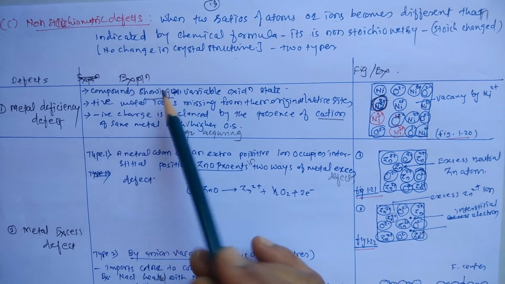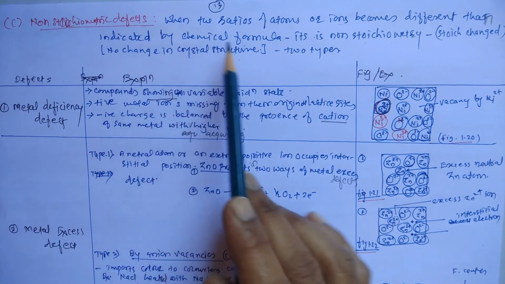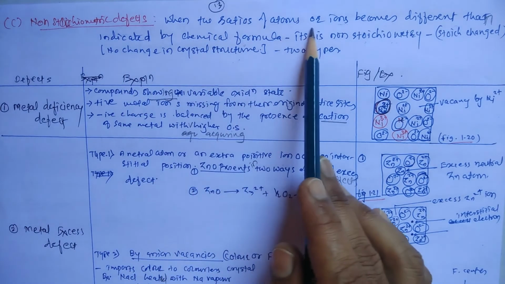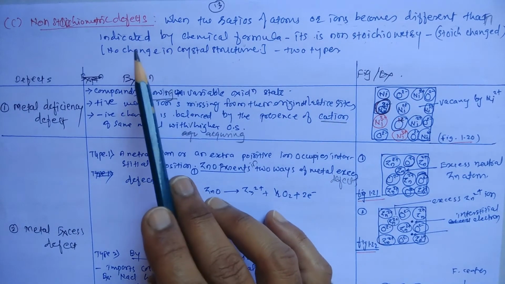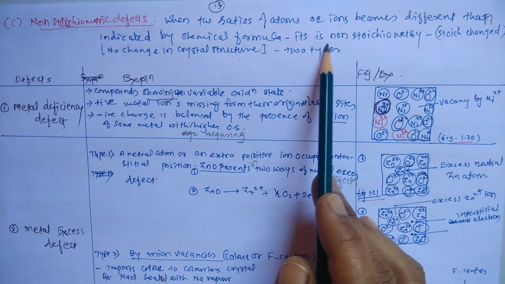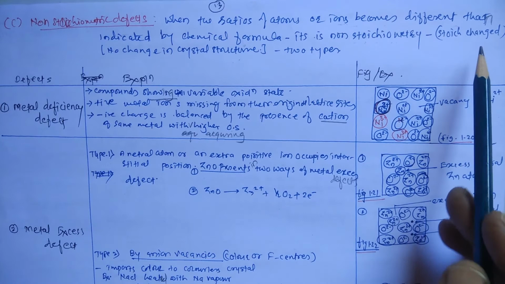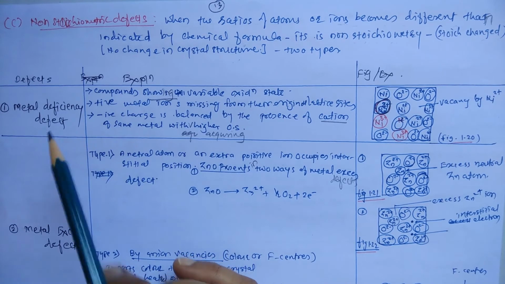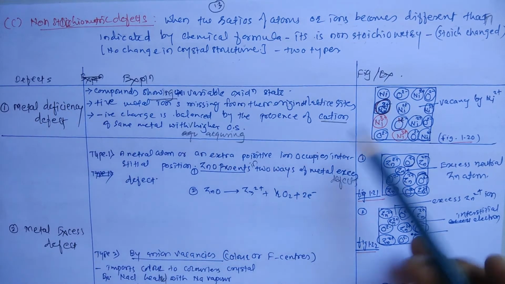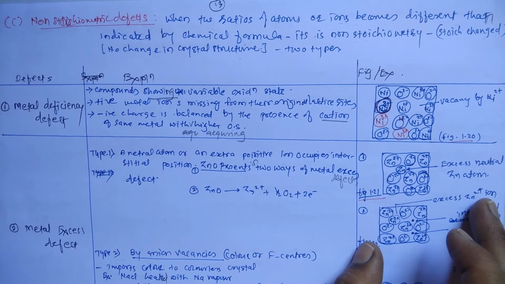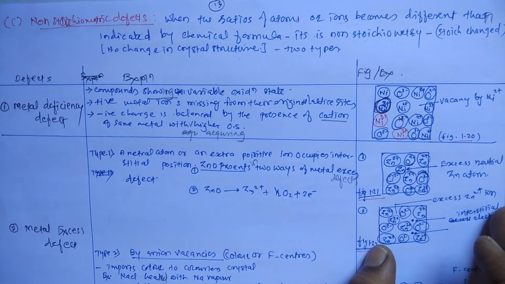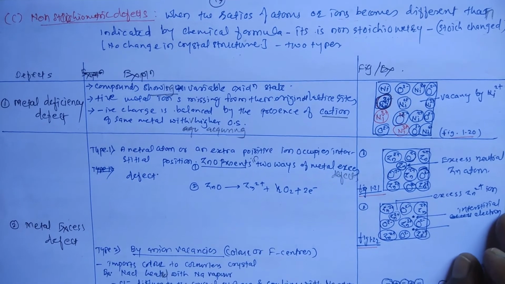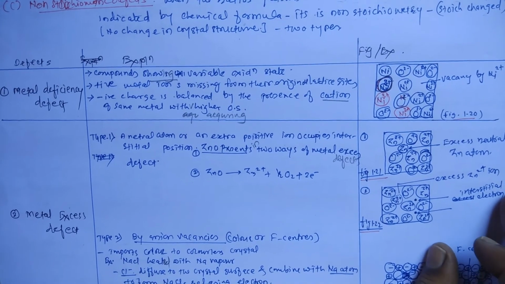Let us say again, non-stoichiometric defects. What is non-stoichiometric? Let us see first. When the ratio of atoms or ions becomes different from that indicated by the chemical formula, it is non-stoichiometry. That is, the stoichiometry changes, but there is no effect on the crystal structure. In the case of non-stoichiometric defects, we are going to discuss two types: the metal deficiency defect and the metal excess defect. Now see one by one.